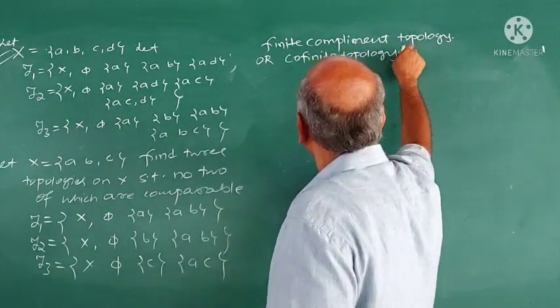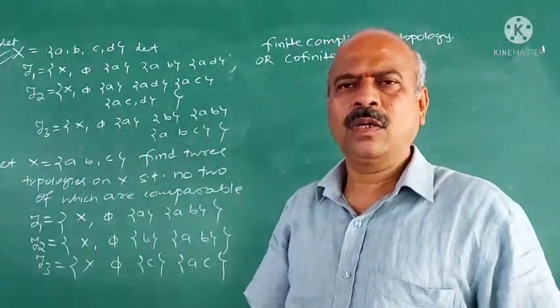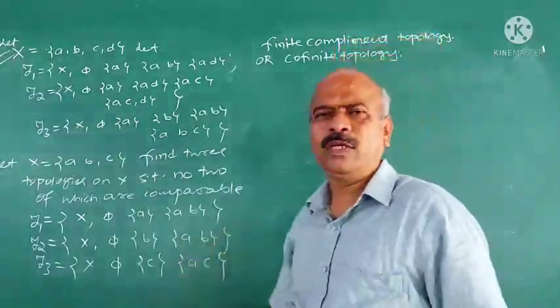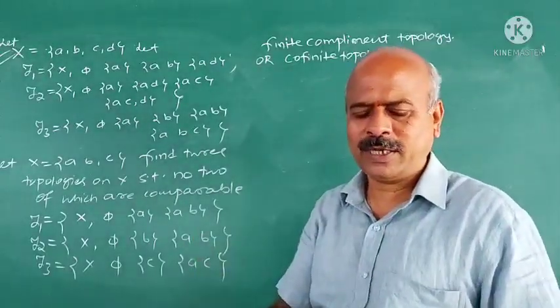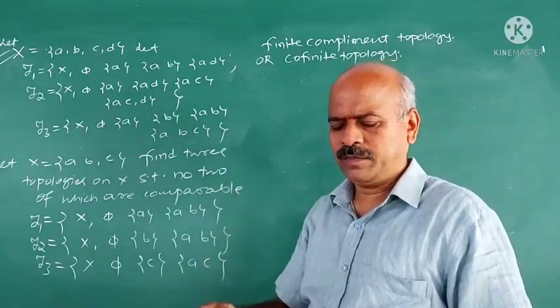If possible, I will complete the proof of this also, or I can upload the videos up to 30-32 minutes. Let me try this. What is a cofinite topology?